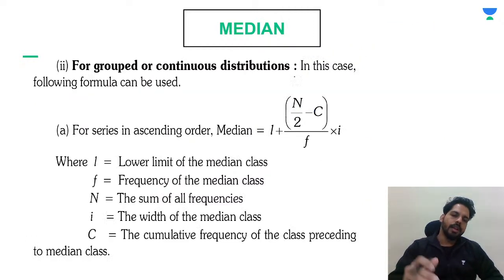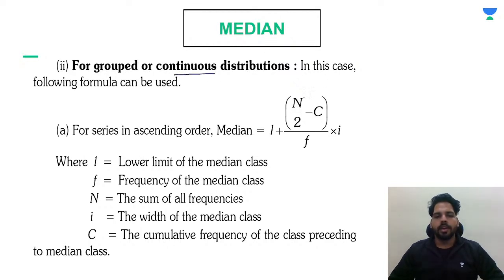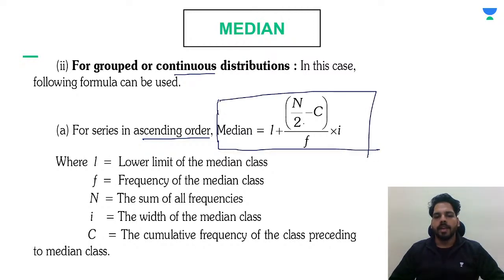Now, if a grouped frequency distribution is given to you, then you have the formula for a series in ascending order. That means if any series is given to you as group data, you can apply the median formula: median is equal to L plus (n by 2 minus C) divided by F, into I. Each notation is explained here. L is the lower limit of the median class. That means first of all you need to choose the median class. After that only you can find the median. Understood? So L is the lower limit of the median class, F is the frequency of the median class, and N is the sum